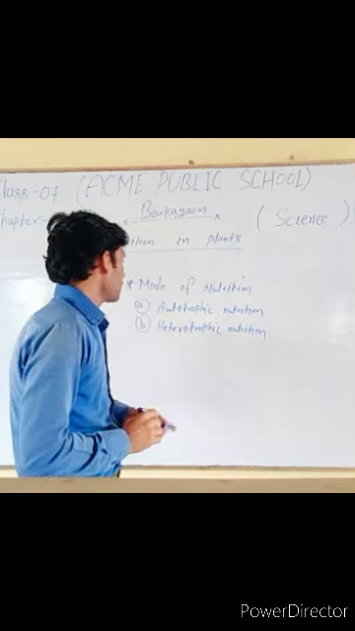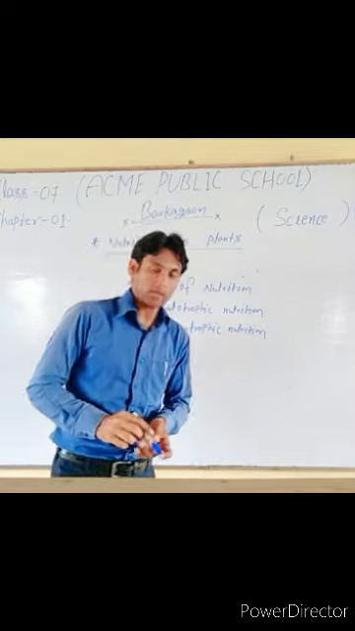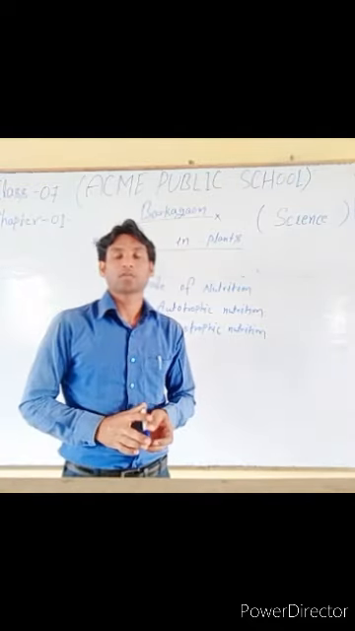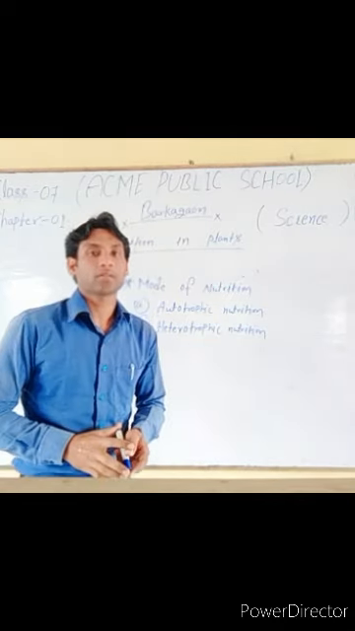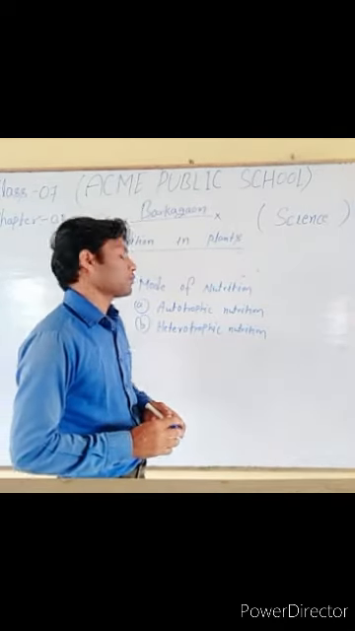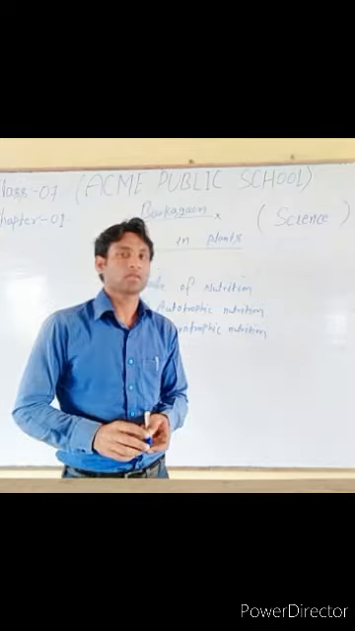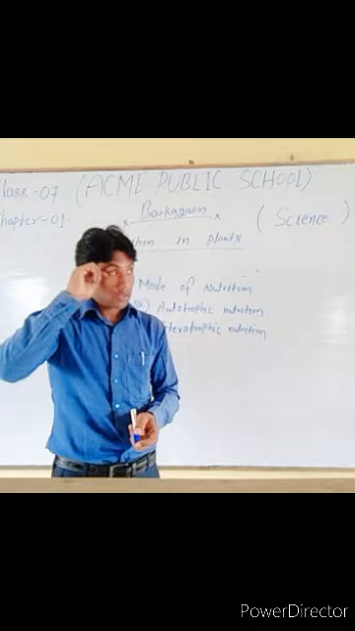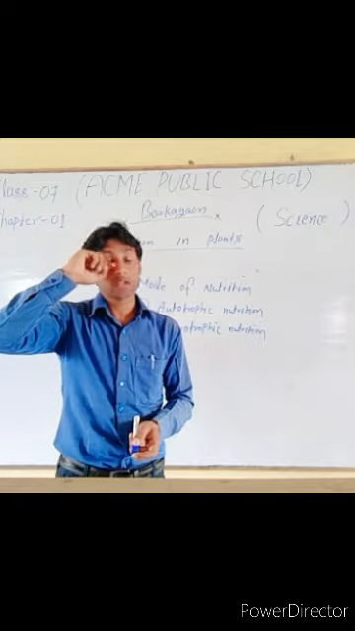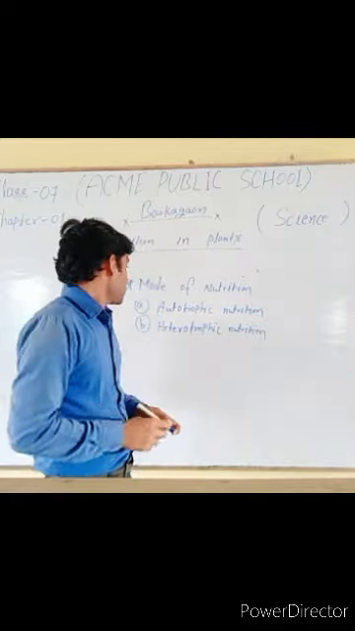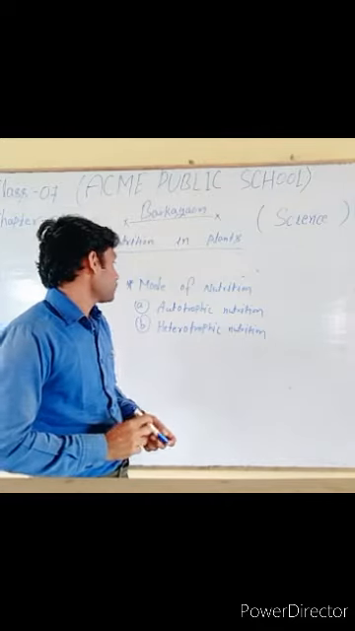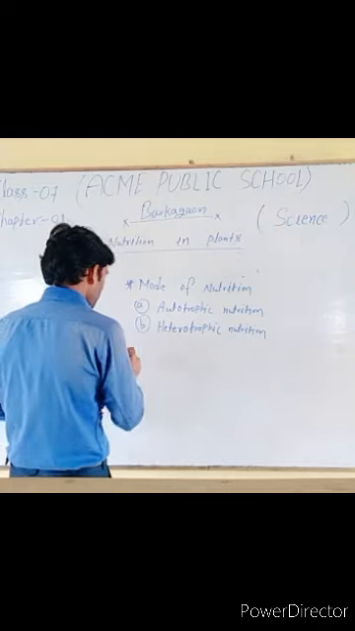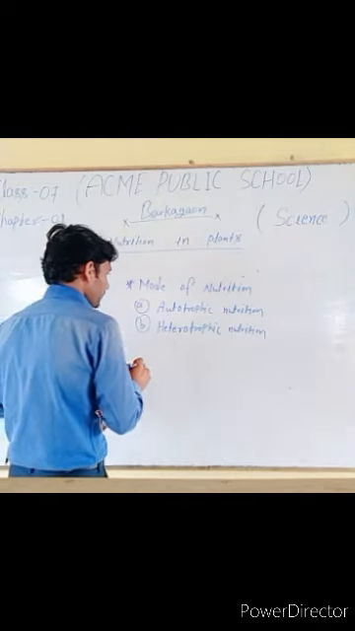So first we discuss autotrophic nutrition. Students, what is autotrophic nutrition? Those organisms that make their food by themselves from simple inorganic substances have autotrophic nutrition. It means those organisms among plants who don't need any help to make their food and make their food by themselves are called autotrophic. So I am writing here the definition of autotrophic nutrition.